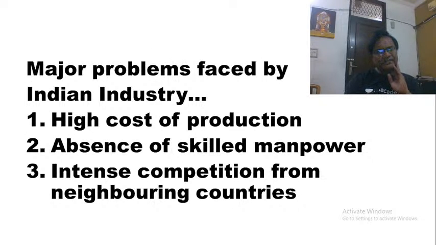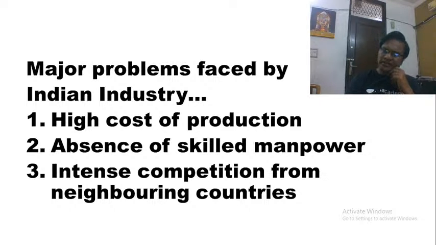What are the major problems faced by Indian industry? As you can see on the screen here, first and foremost, very high cost of production. As we said some time back, ICOR in India is very high.